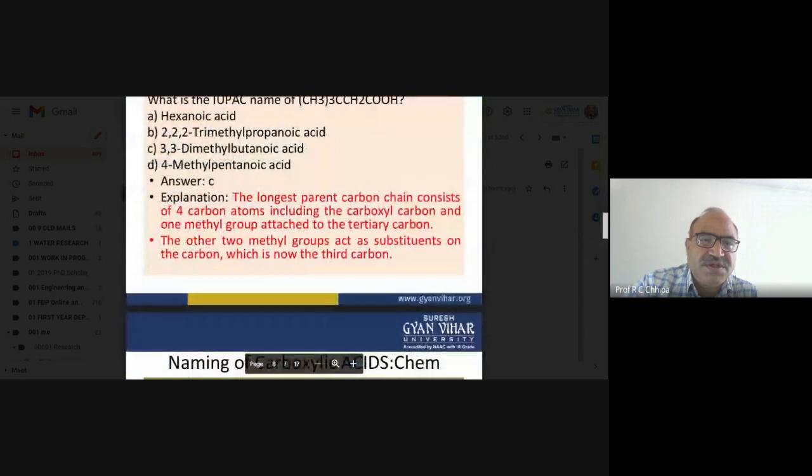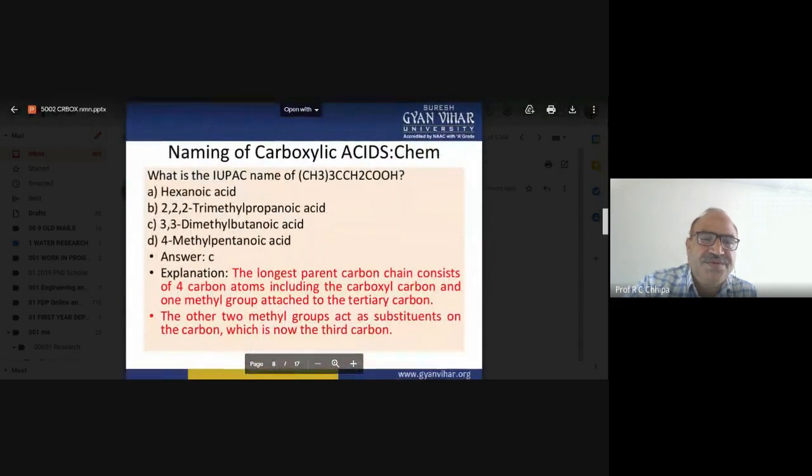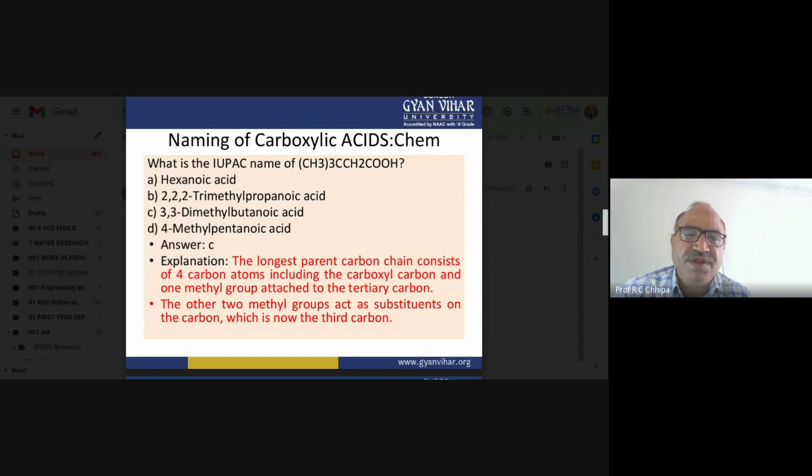So now we have the questions relevant to this. Whatever this one, (CH3)3C, CH2, COOH. The chains are there. CH3, carbon, then on both sides the CH3 group. So this is the tertiary butyl group attached to the acetic acid. So tertiary butyl acetic acid. This is the name given with the substituent. Those substituents are included in the case of carboxylic acid.